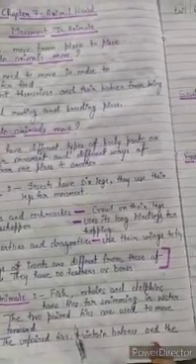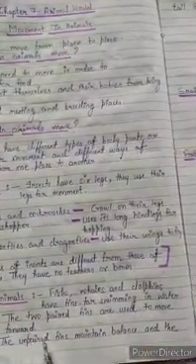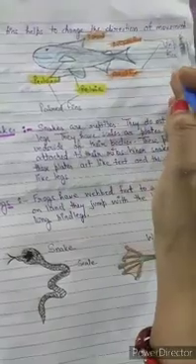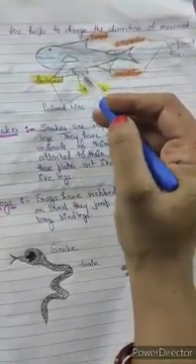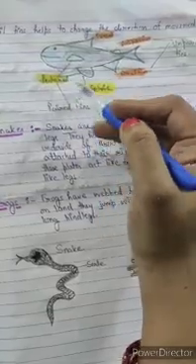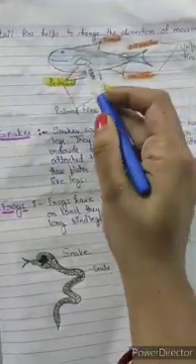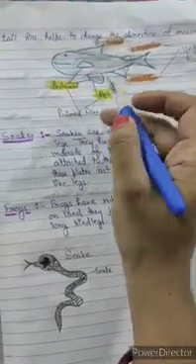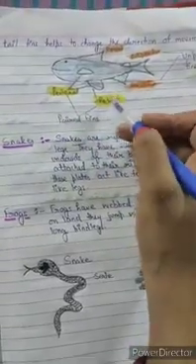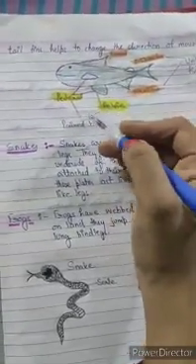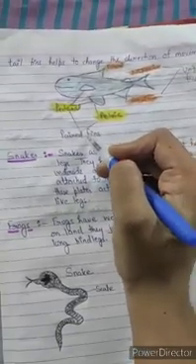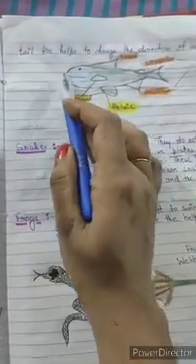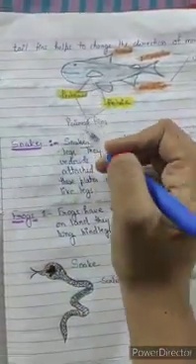Let's read it. The two paired fins are used to move forward. The unpaired fins maintain balance, and the tail fins help to change the direction of movement. You can see here in the diagram, all these are fins in the body of the fish. These fins do different types of activities. The fins present over here are called pectoral and pelvic. The pectoral and pelvic fins come under the category of paired fins. Paired fins, as you have read, are used to move forward. Whenever a fish needs to move forward, it uses its paired fins.